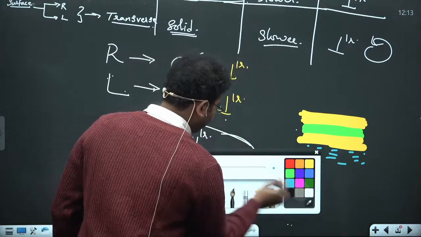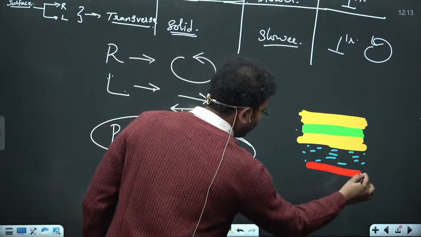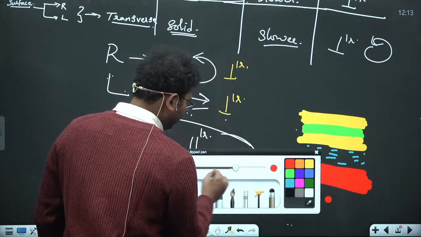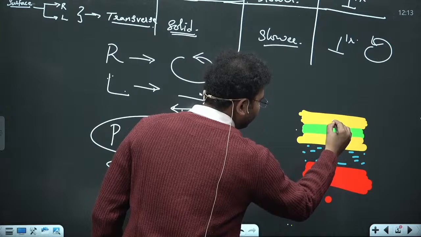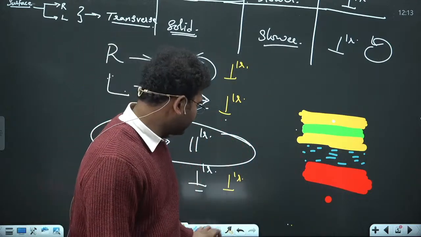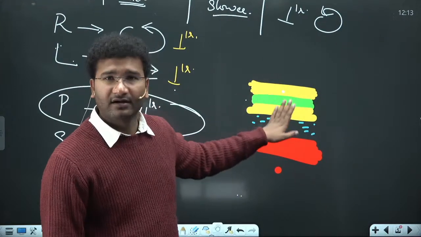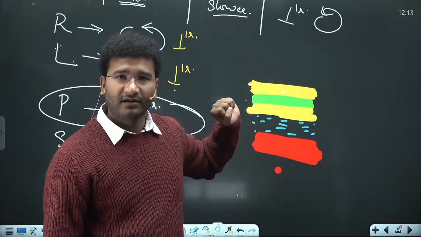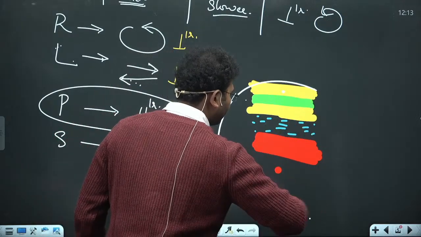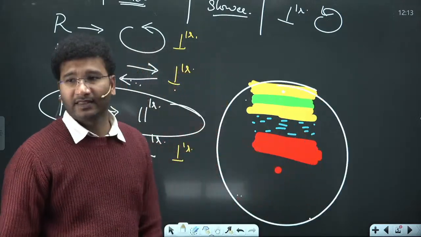Again imagine I have a very strong material present here. Imagine that there is an earthquake wave generated at this point. So these are different layers of the earth, the interior of the earth. Let me draw it like this, right?